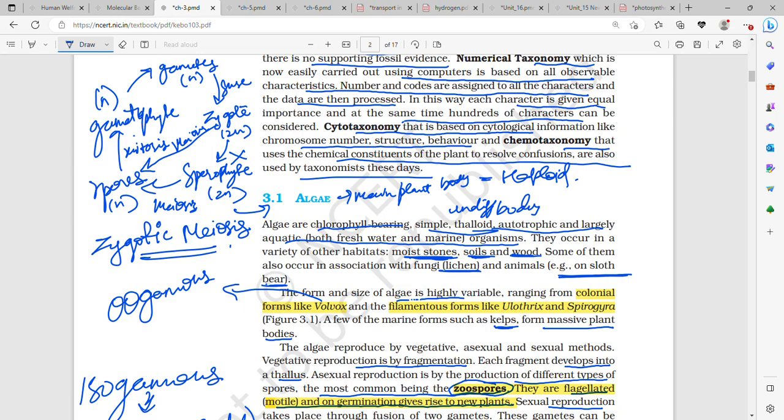Then algae: the main plant body of algae is haploid. It undergoes a haplontic life cycle. It undergoes zygotic meiosis, that is, the zygote directly undergoes meiosis to form spores. There is no sporophyte, or you can say the sporophyte is the zygote itself, because it is the only diploid structure and it is very short lived. Therefore the gametophyte is the dominant phase, and due to the dominant gametophyte it is haplontic.